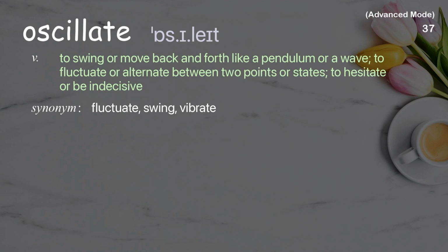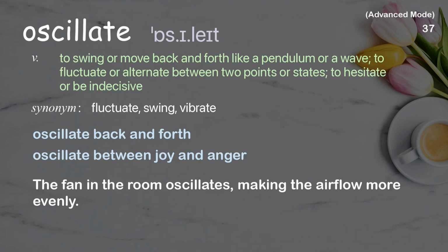Oscillate. To swing or move back and forth like a pendulum or a wave, to fluctuate or alternate between two points or states, to hesitate or be indecisive. Examples: oscillate back and forth, oscillate between joy and anger. The fan in the room oscillates, making the airflow more even.